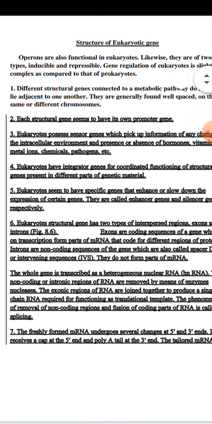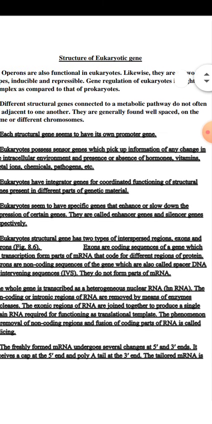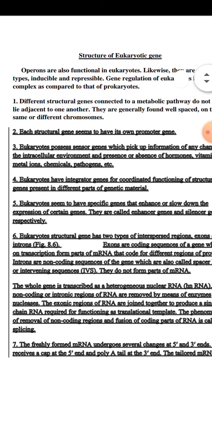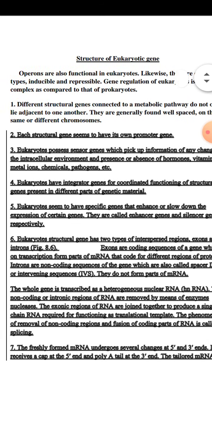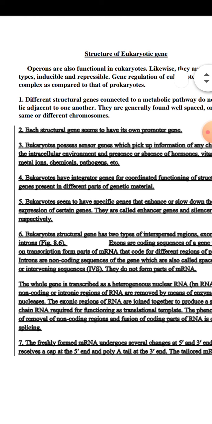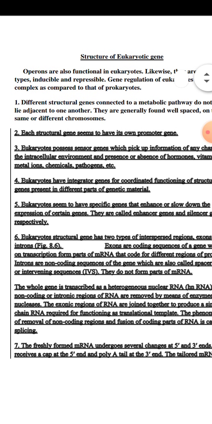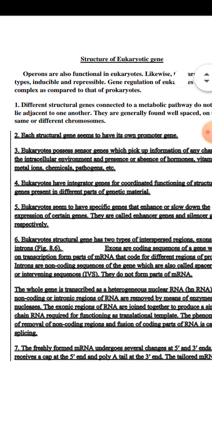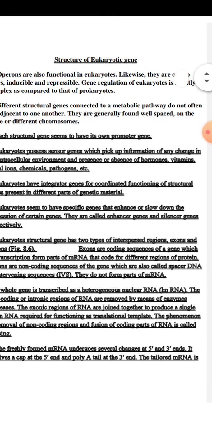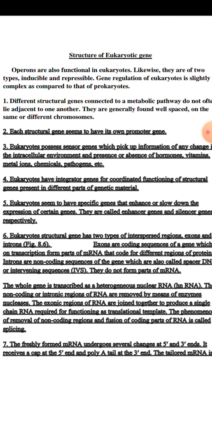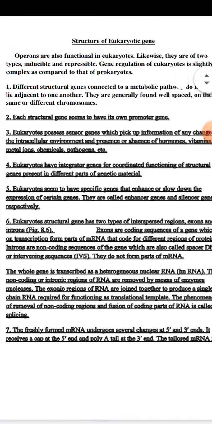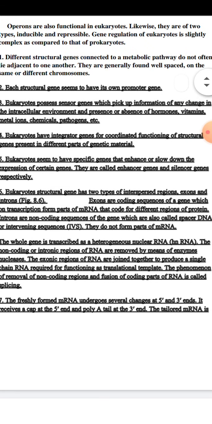Eukaryotes possess sensor genes which pick up the information of any change in the intracellular environment and presence or absence of hormones, vitamins, metal ions, chemicals, pathogens, etc. So these sensor genes are helpful in picking up the information of any change occurring in the intracellular environment and the presence or absence of these substances.